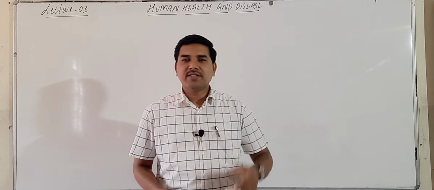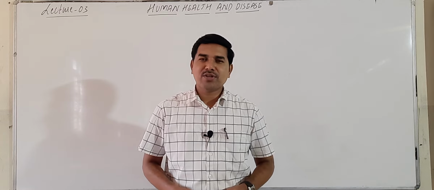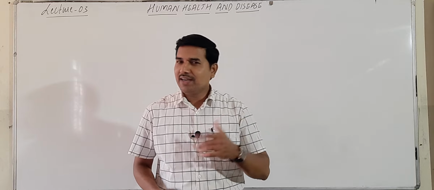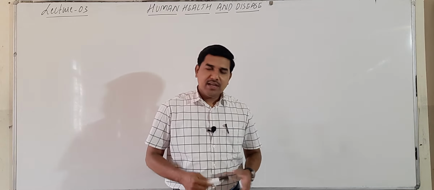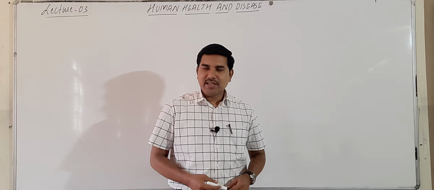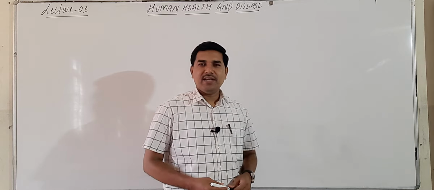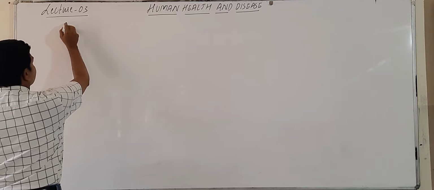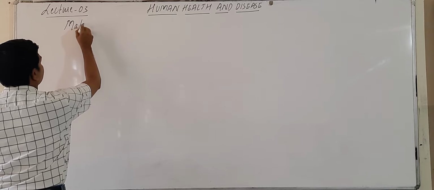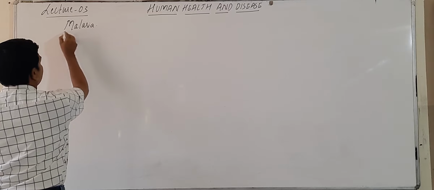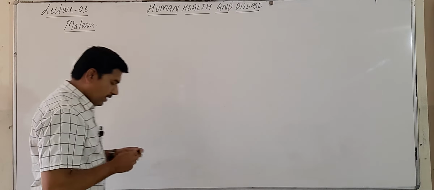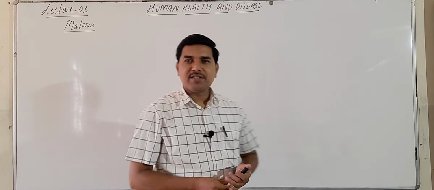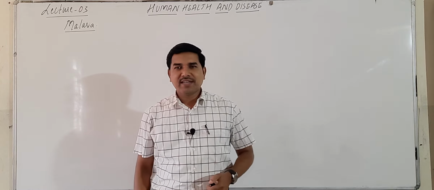Then the third disease is typhoid, caused by the bacterium Salmonella typhi. Now the fourth disease that we are going to study today is malaria.